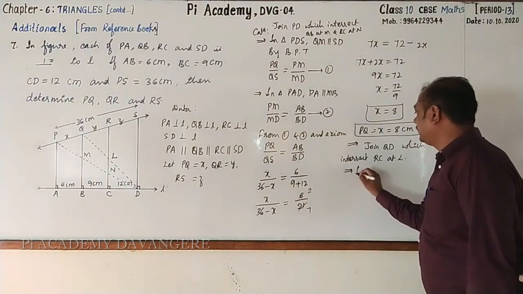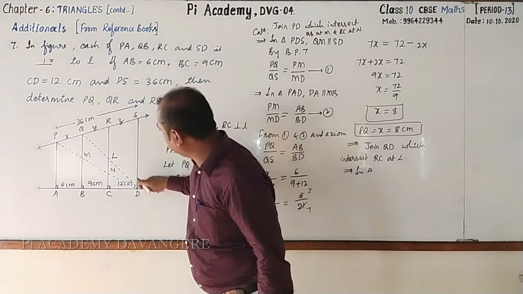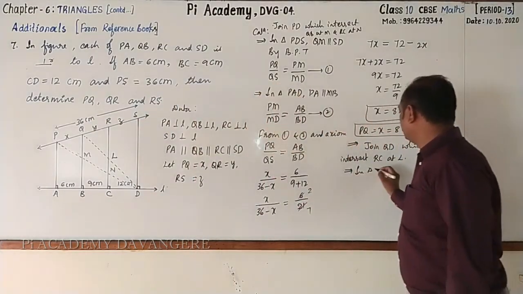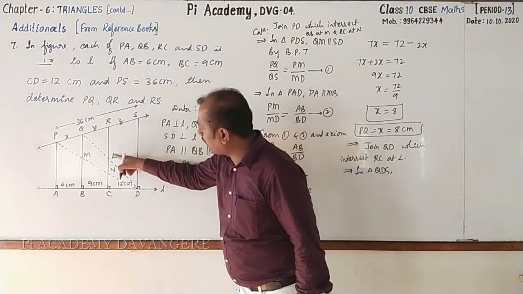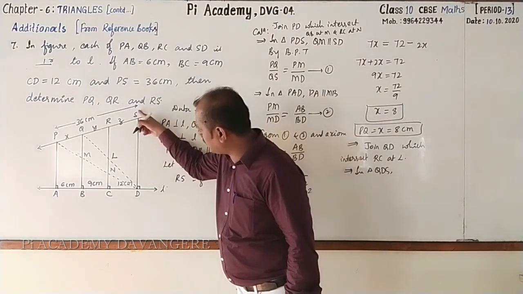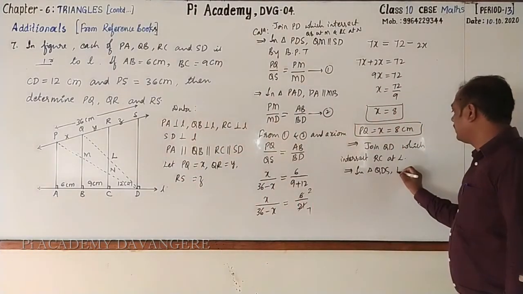Now, here also again, let's go for taking the triangle QDS. In QDS, okay, RL, see, RC is parallel to SD, hence RL is also parallel to SD.